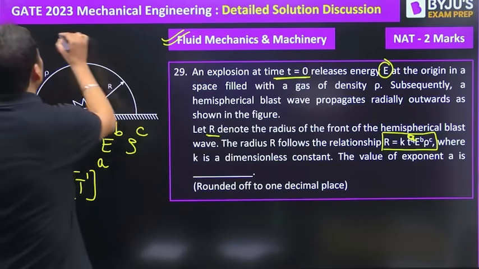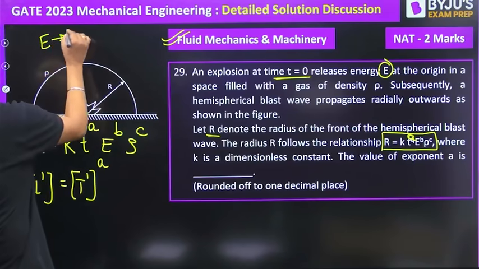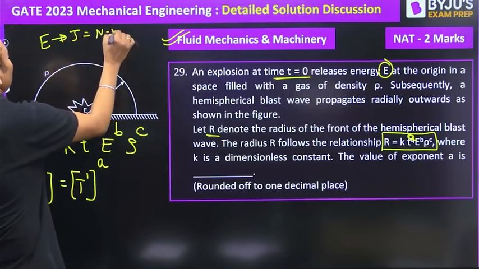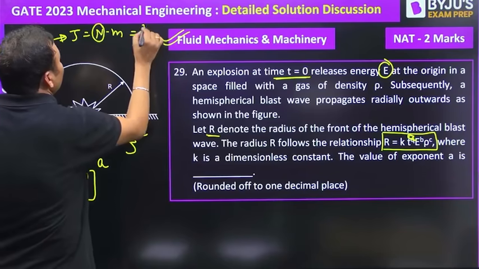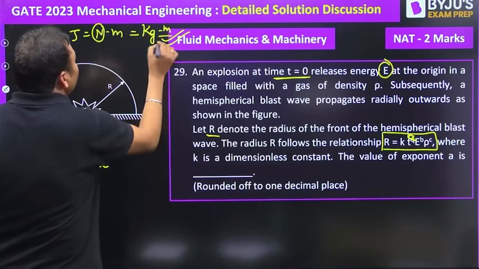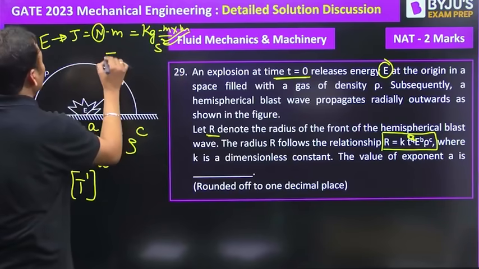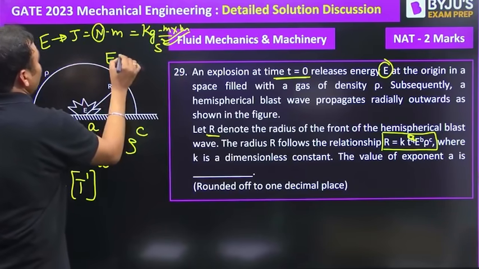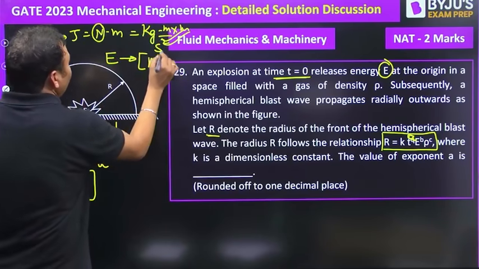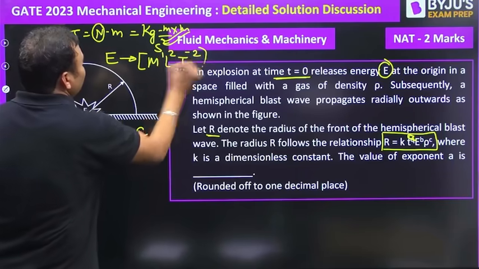What is the dimension of the energy? Energy is joule, or we can call it Newton into meter. Newton is equal to mass into acceleration, kg meter per second square, into meter. So the dimension formula for E will be equal to M1 L2 T minus 2, isn't it?